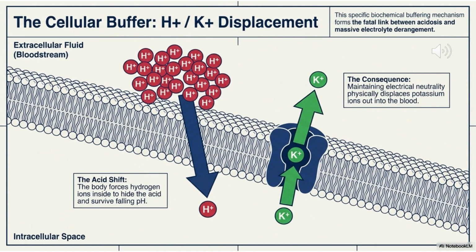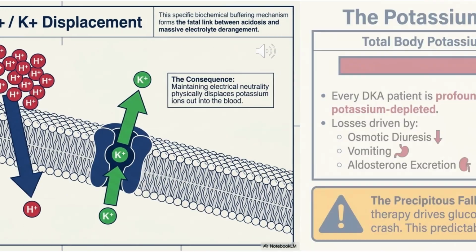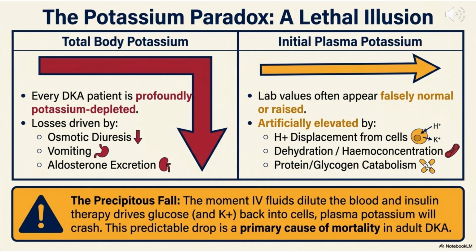The acid shift causes hydrogen ions to enter cells for buffering. To maintain electrical neutrality, potassium shifts out into the bloodstream. This displacement artificially raises or normalizes serum potassium despite profound total body potassium depletion. The potassium paradox is a lethal illusion. Every DKA patient is potassium depleted, but initial plasma levels are falsely reassuring. When IV fluids dilute the blood and insulin drives potassium back into cells, plasma potassium will crash, potentially causing fatal arrhythmias.